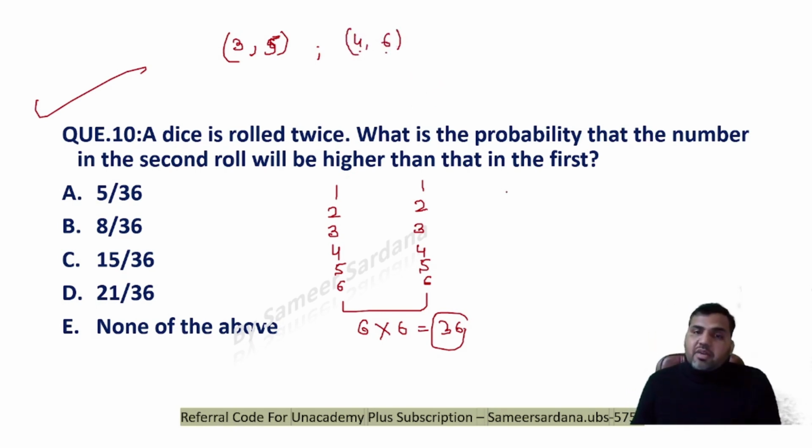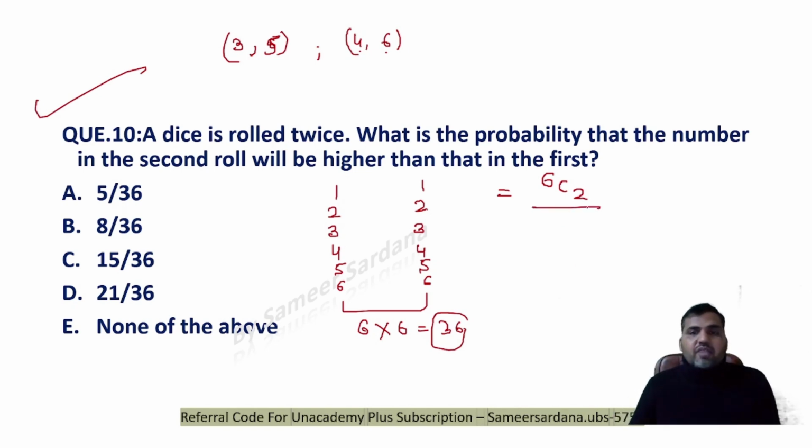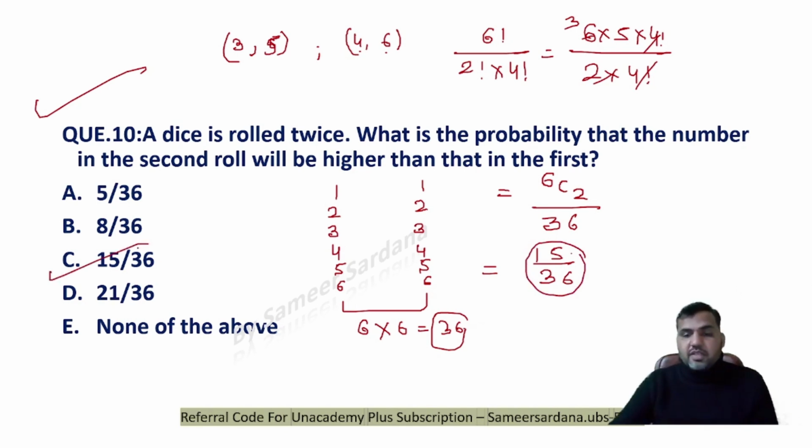So the favorable outcomes in this particular question will be the number of ways of selecting any 2 numbers out of 6, because once I select any 2 numbers out of 6, I can arrange them in only one way if I want to arrange them in ascending order. And the total number of cases, as you know, is 36. Solving it, 6C2 is 6 factorial upon 2 factorial into 4 factorial, which is 6 into 5 into 4 factorial upon 2 into 4 factorial. This is 15. So this is 15 by 36, guys. Favorable cases 15, total cases 36. The answer would be option C, guys.